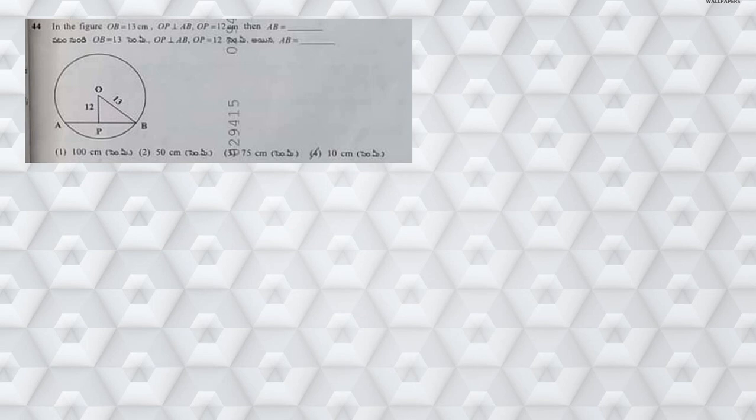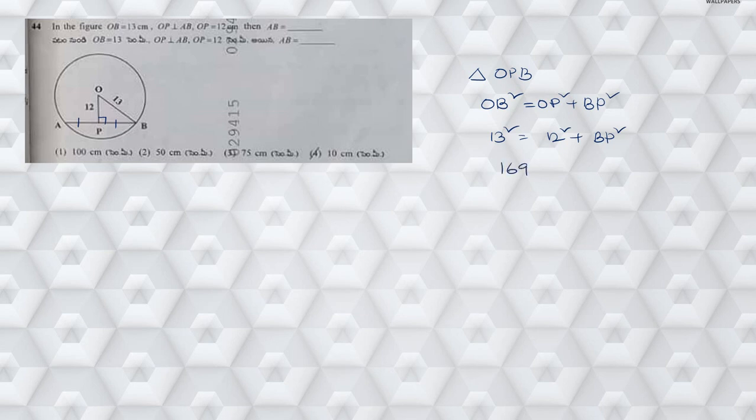Next, moving on to question number 44. Now in this figure, if you observe, whenever a perpendicular is dropped, it will bisect the chord. Now from this, in triangle OPB, clearly by Pythagoras theorem, OB square is equal to OP square plus BP square, right? So 13 square is equal to OP square, which is 12 square, plus BP square.